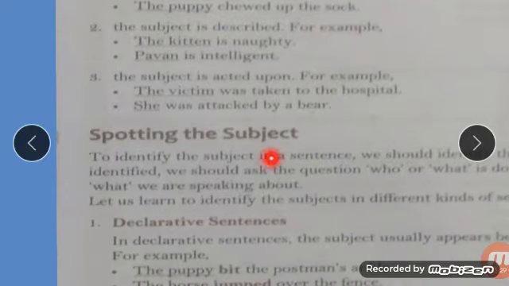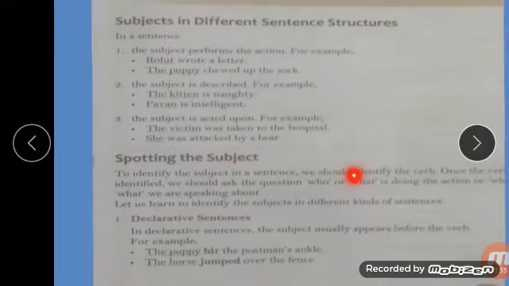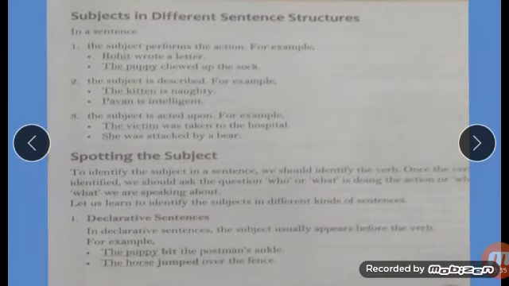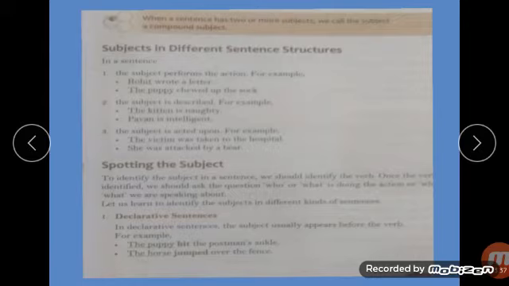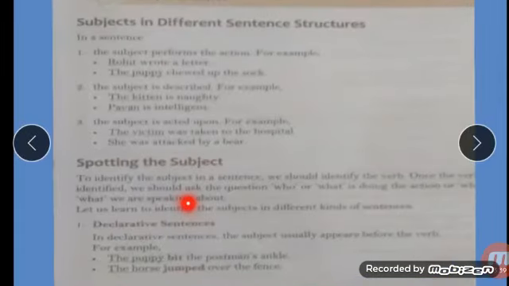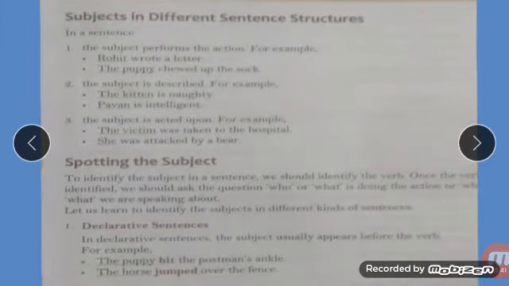To identify the subject in a sentence, we should identify the verb. So if you want to find out the subject in the sentence, how can you know about the subject? You should know about the verb. What is verb, children? You have studied, no?